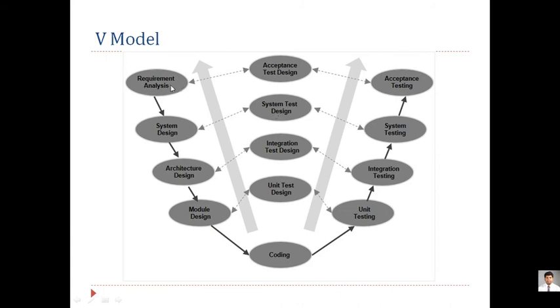Now the requirements the customer gave you, in the form of interviews or in the form of paper, those requirements are checked with the acceptance testing, and this is nothing but called the acceptance test design. Are you clear with this V model? One is called a verification validation model, which we also call the VV model. V for verification, V for validation. This is called a V model. Are you clear?